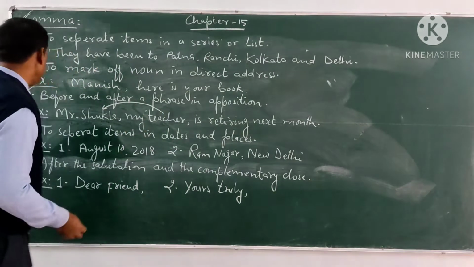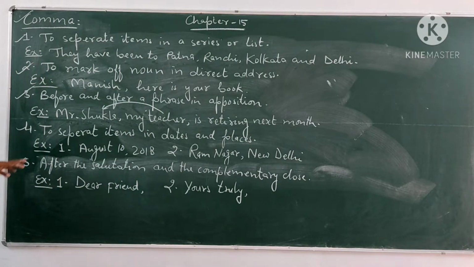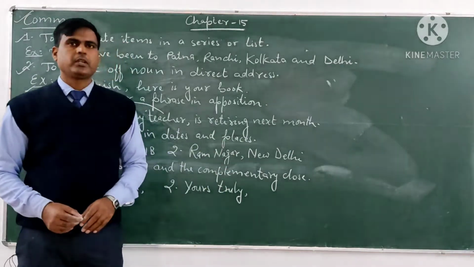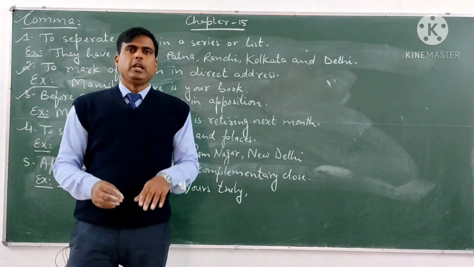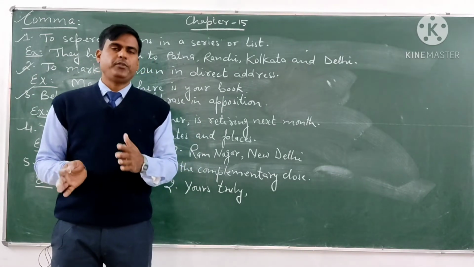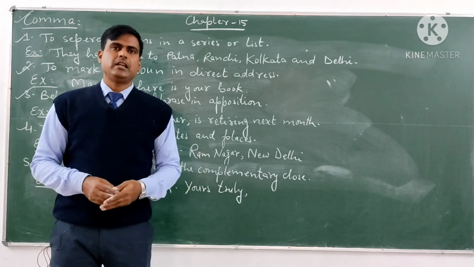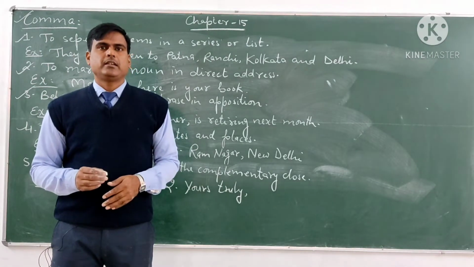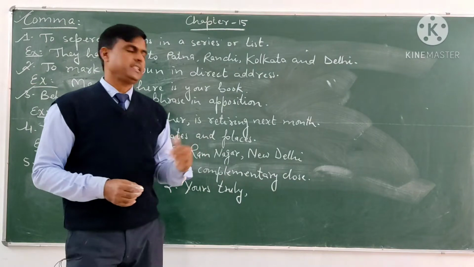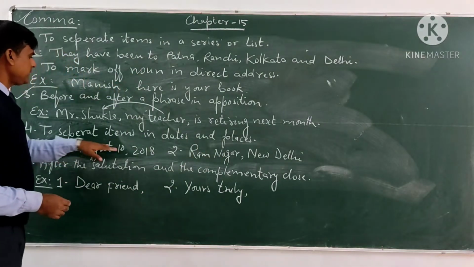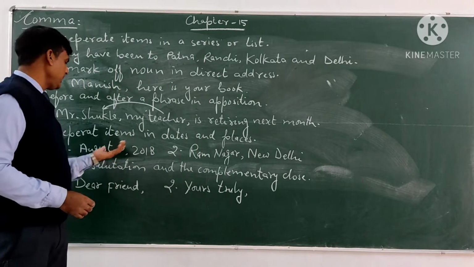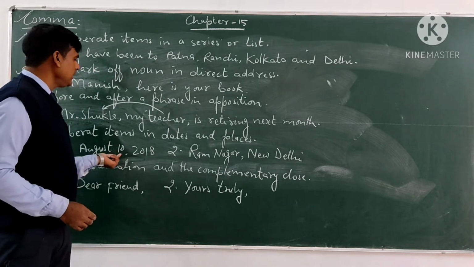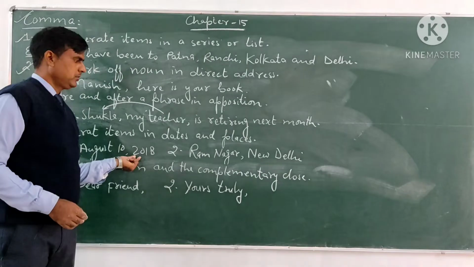Now come to the next one, that is the fourth one. The fourth one is to separate items in dates and places. If we are going to write dates and places, we separate the items in dates and places with the help of commas. For example, here it is August 10, 2018. We are going to separate the day and month from the year.